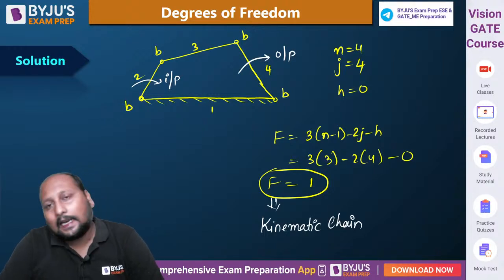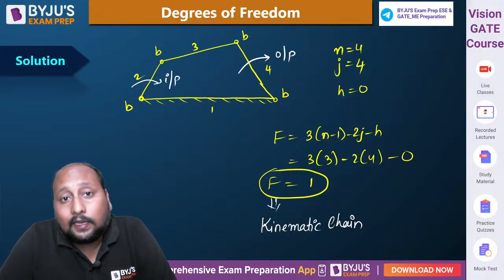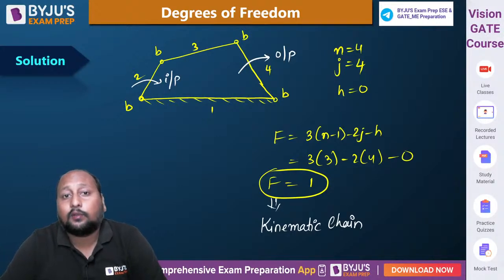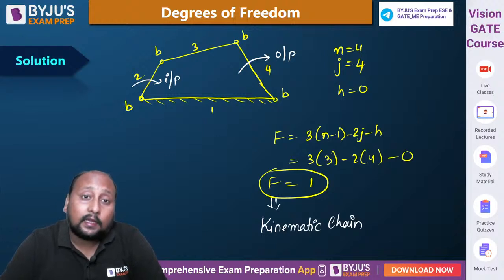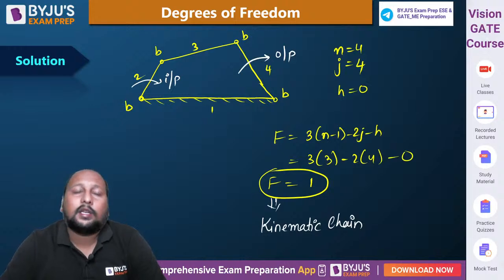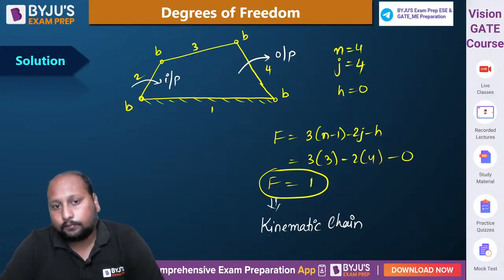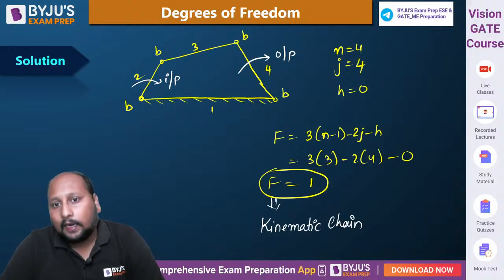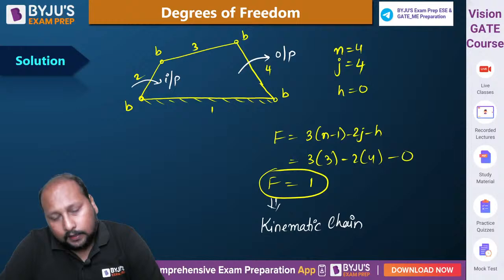What is a kinematic chain? When the first link in a chain is connected to the last link of the chain, and the degree of freedom, or we can say the motion of that chain, is a constrained motion, then that chain is called a kinematic chain. If the degree of freedom of a chain or linkage is 1, or it is able to have a constrained motion, then we can call that kind of chain kinematic.